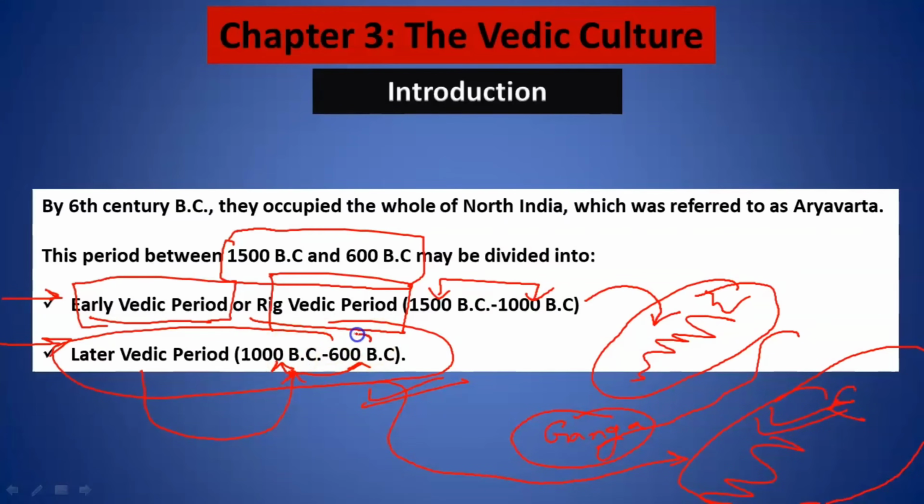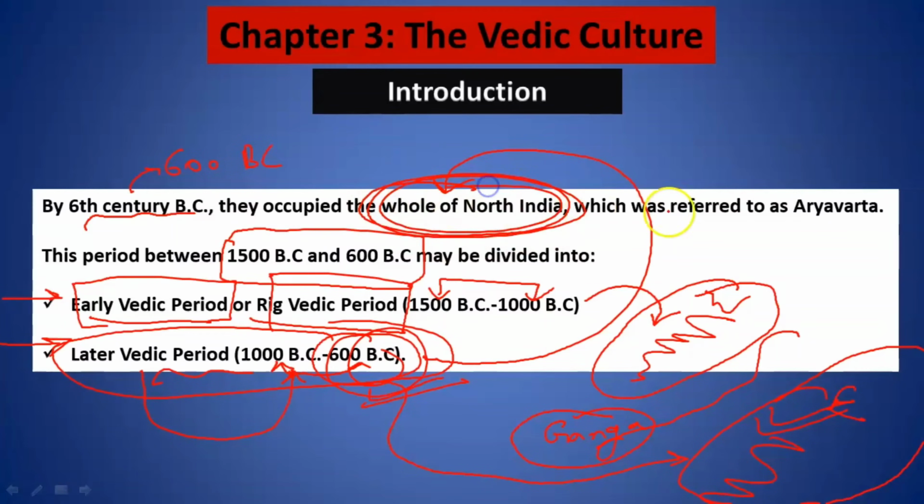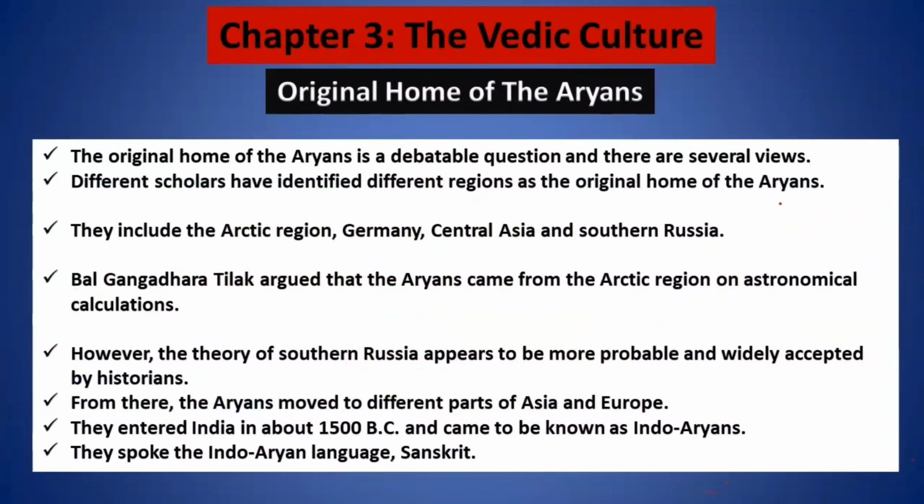That is why, by 600 BC, they occupied the whole of North India, and this is referred to as the Aryavarta. Alright, I hope this point is clear.